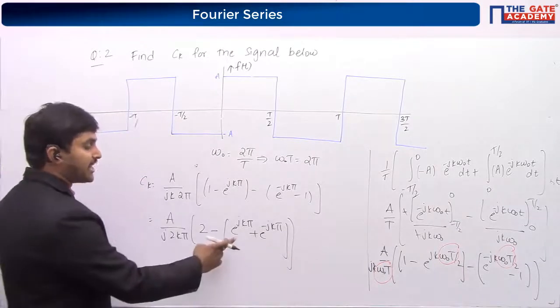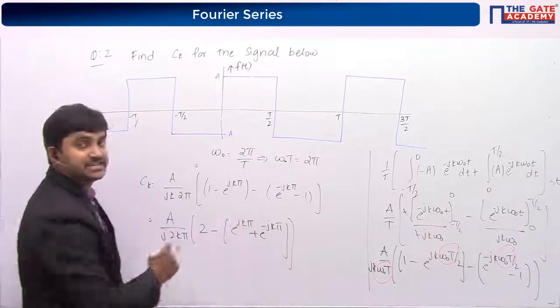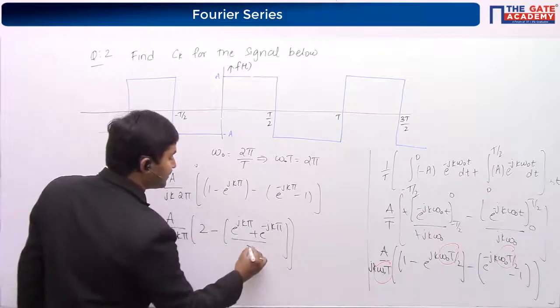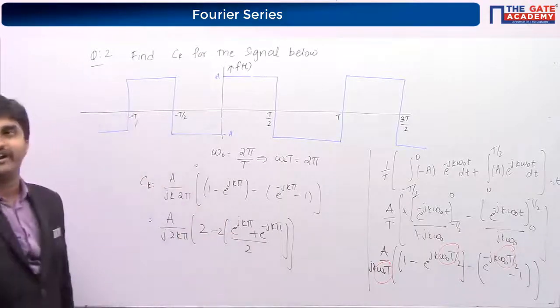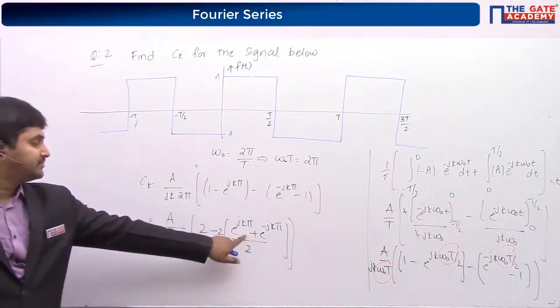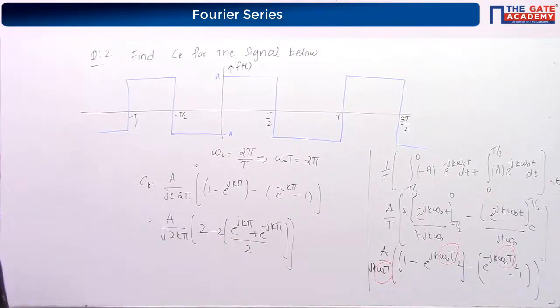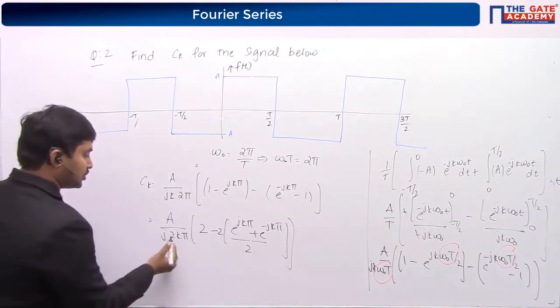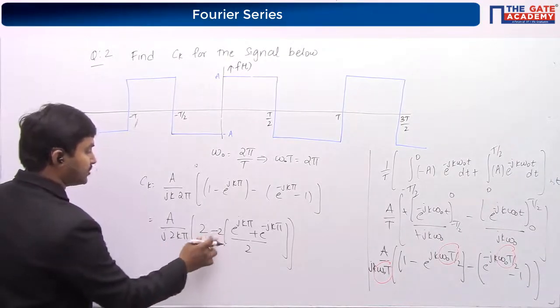So you are having something like e power j theta plus e power minus j theta. If I divide and multiply by 2, what is this term? Cos, very good. So the 2 over here and the 2 here get cancelled out.